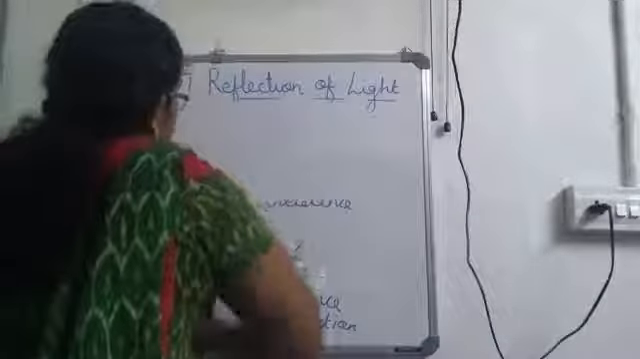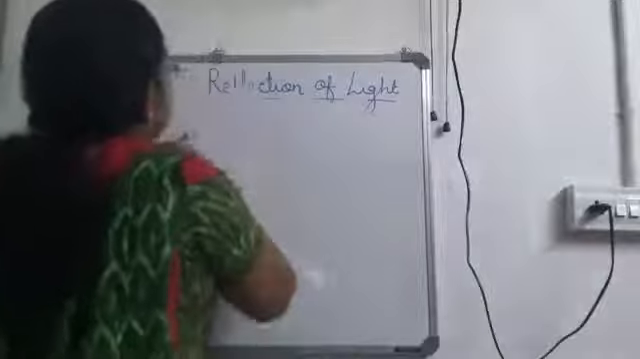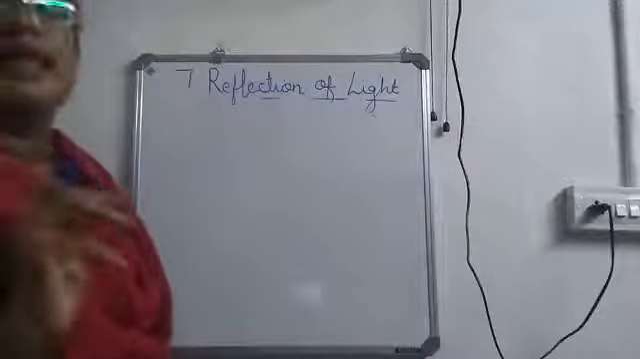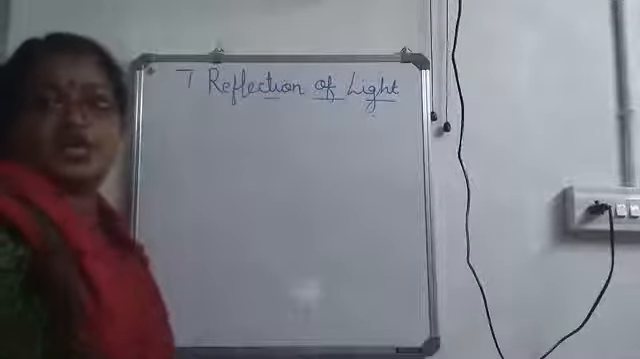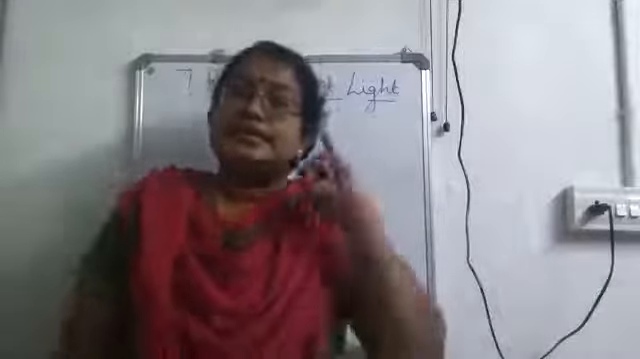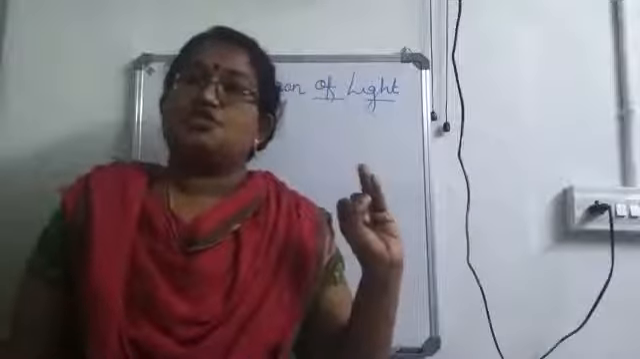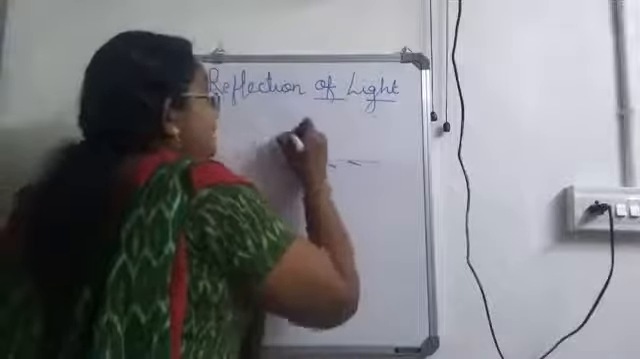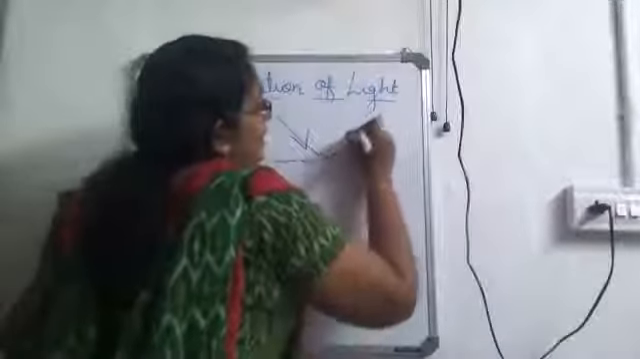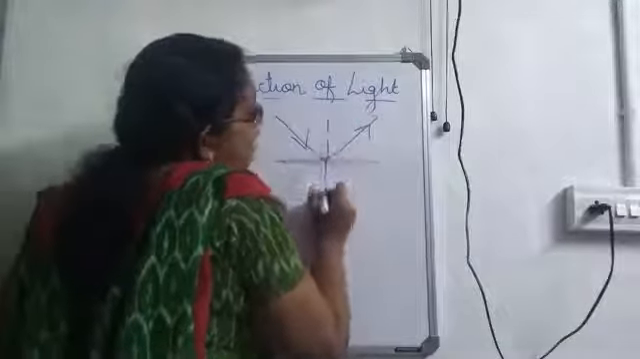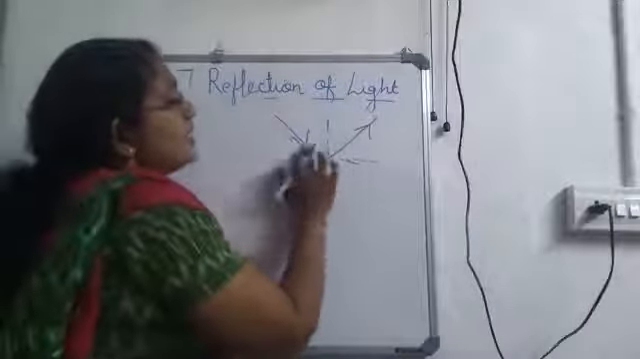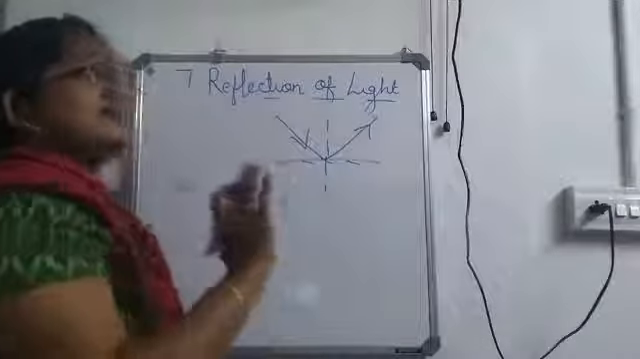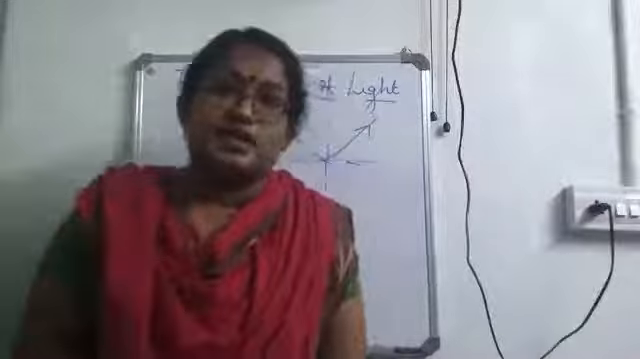Next is about the laws of reflection. Okay. We are going to consider the laws of reflection. There are two laws related to reflection. First one is the incident ray, reflected ray and normal lie on the same plane. So here I have considered a mirror, incident ray, reflected ray, normal. Now all these three things are there on the same plane or on the same side. That is one of the laws of reflection.